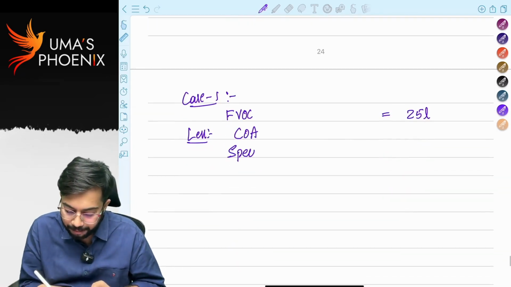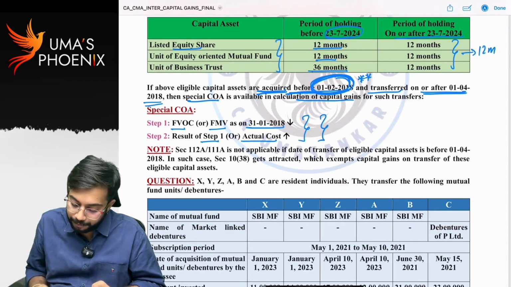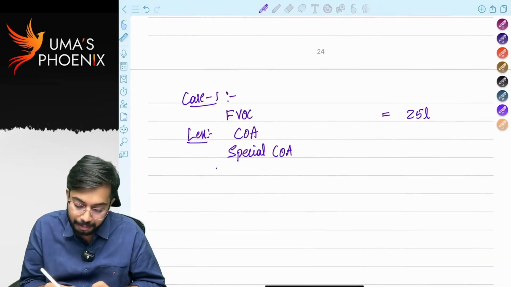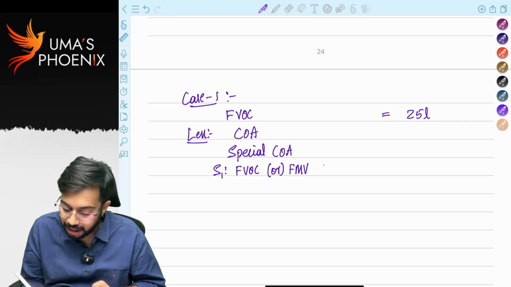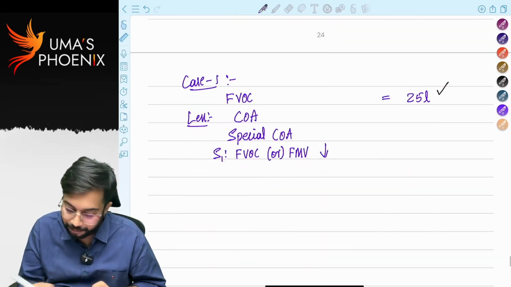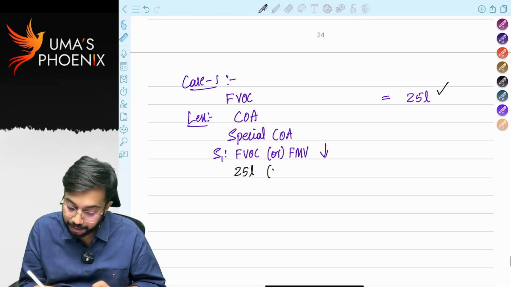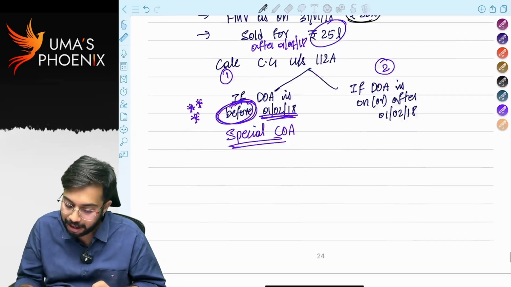What is the formula for special cost of acquisition? Step 1, full value of consideration or fair market value as on 31st January 2018, whichever is lower. Full value of consideration is 25 lakhs. Fair market value is 22 lakhs.